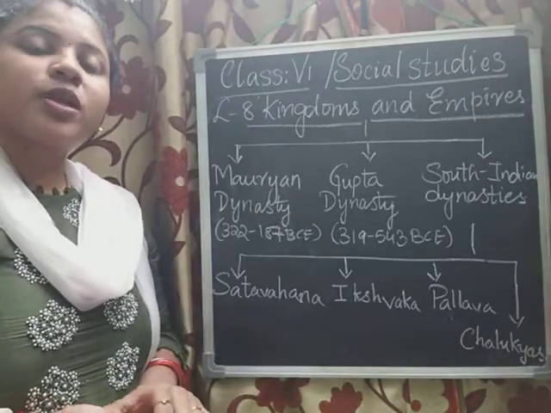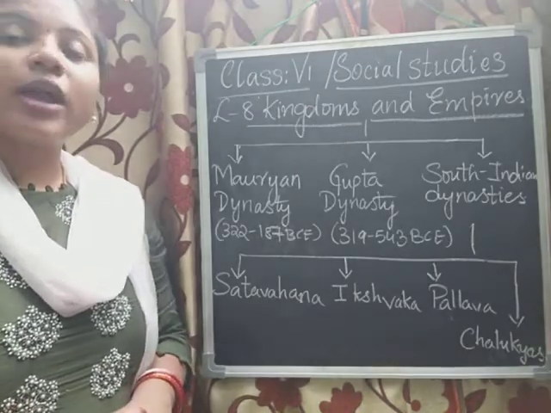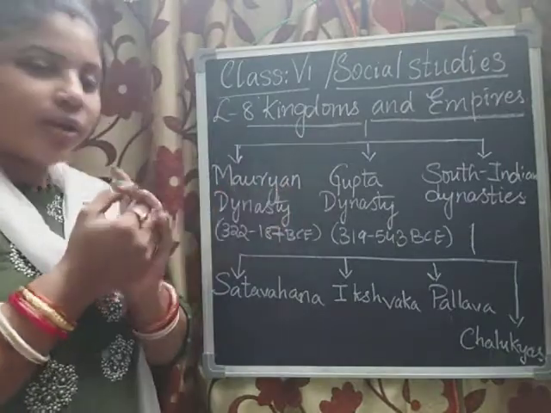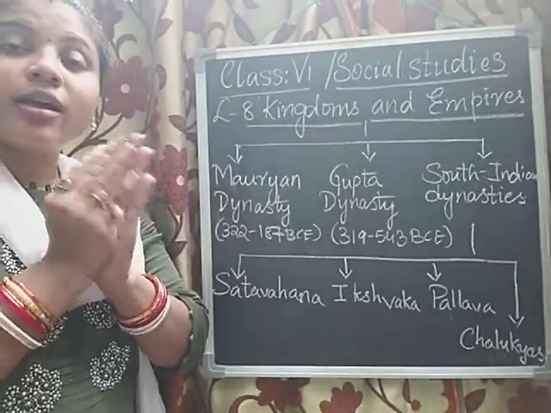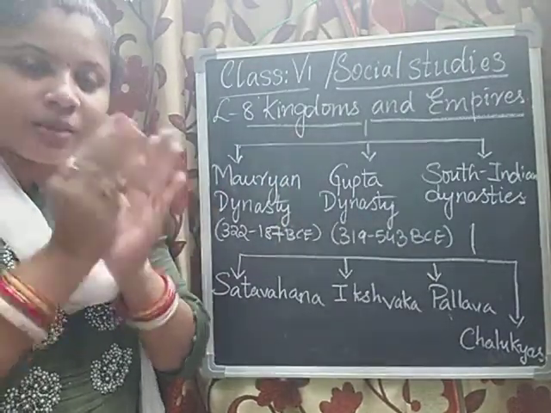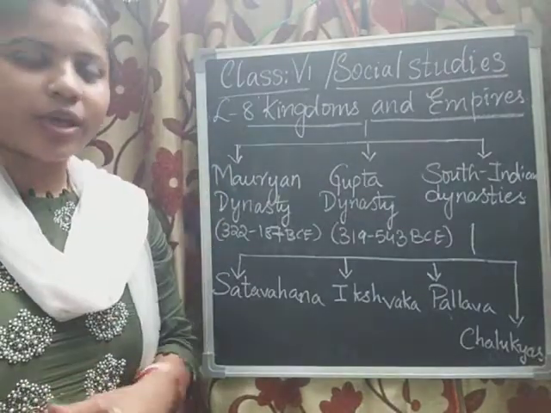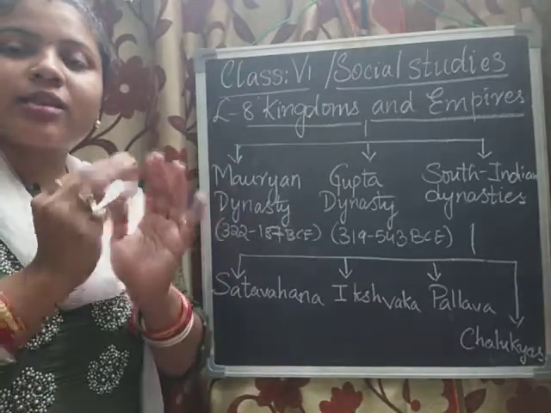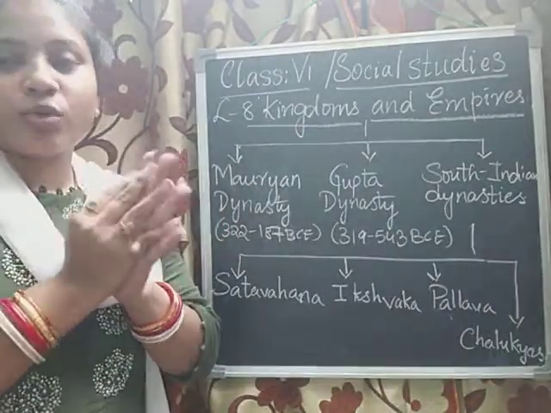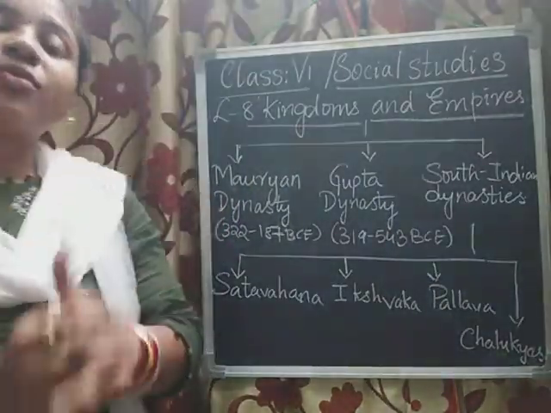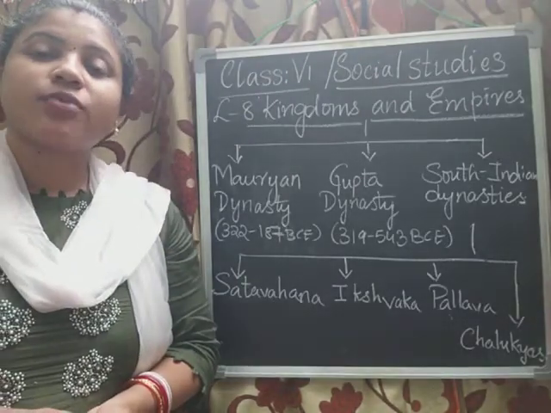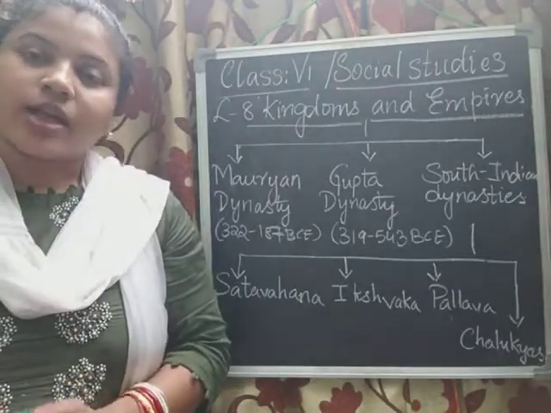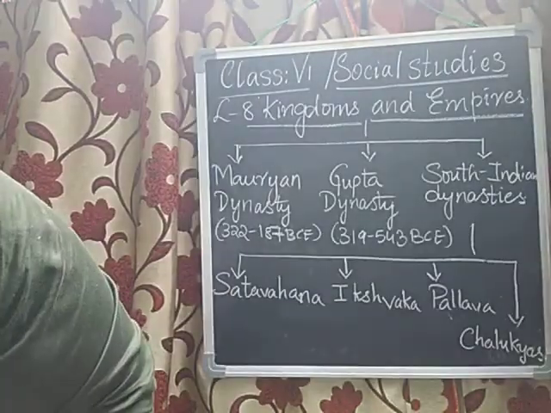Bindusara's son was Ashoka. Ashoka wanted the place of Kalinga. Now where is Kalinga? Kalinga is towards the east coast of India.